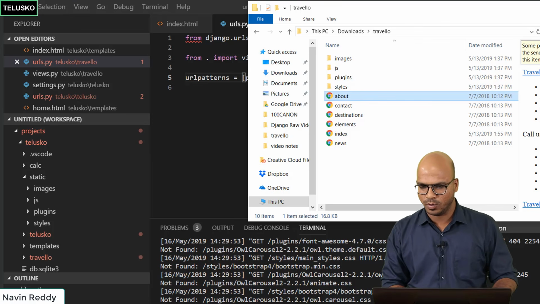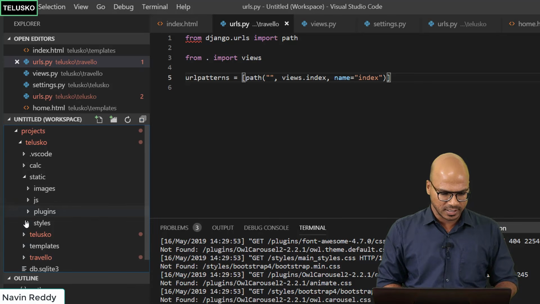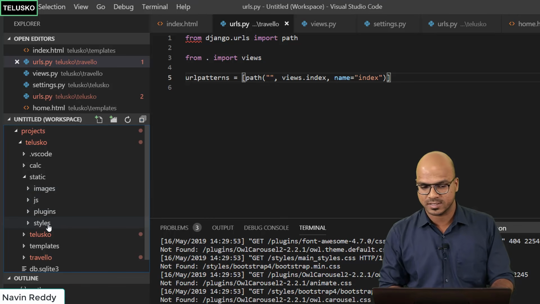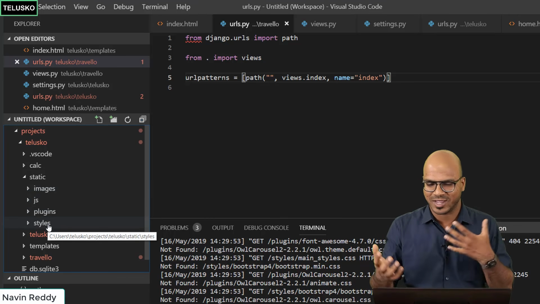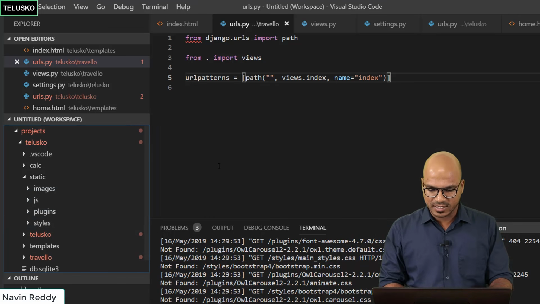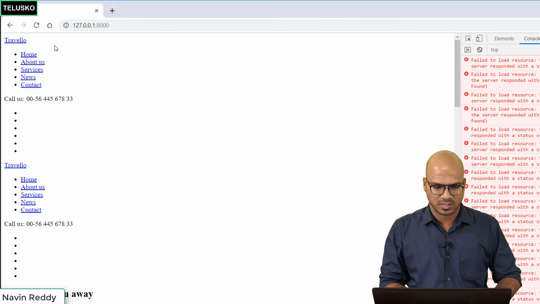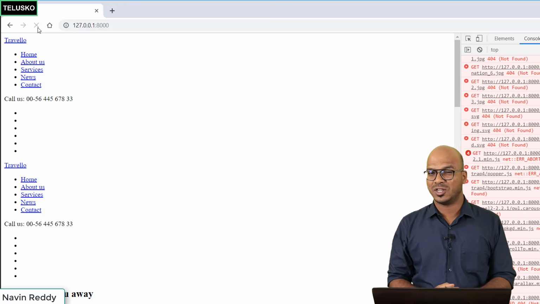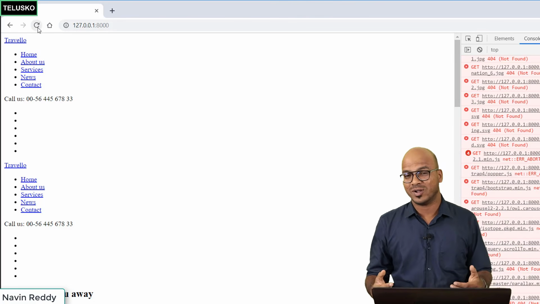We don't need this anymore. Close this, and you can see here in the static we got all the files. Now it should work, right? Because we have added the files. Once it is copied, let's go back to the browser and refresh, and you can see it's still not working because it's not that easy.